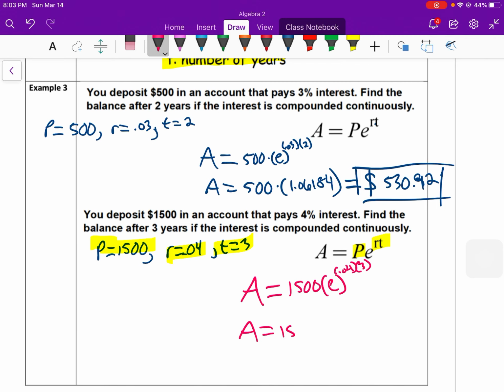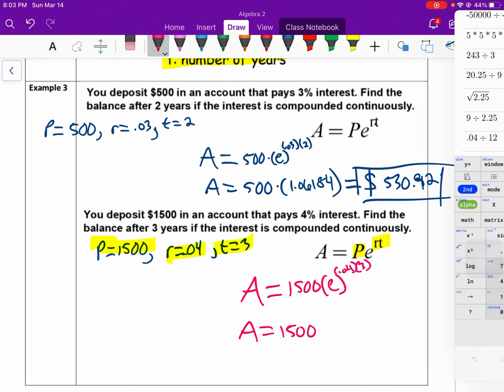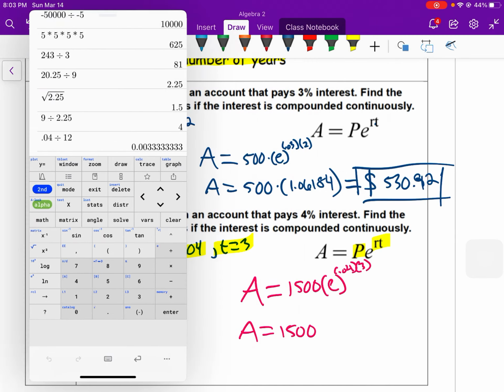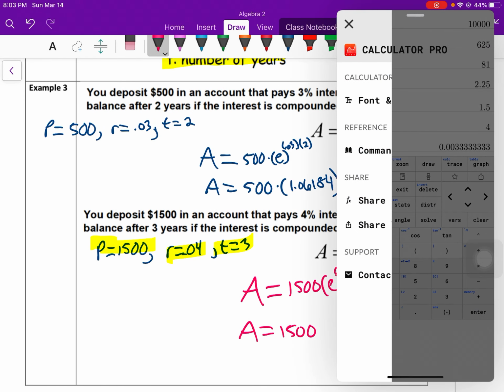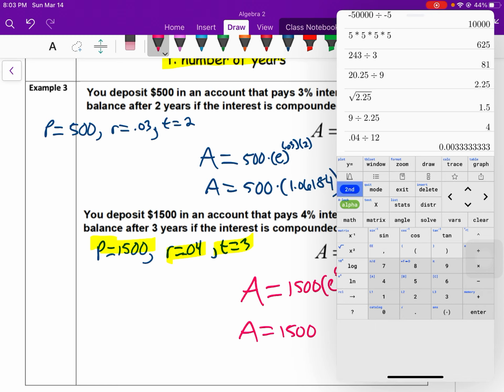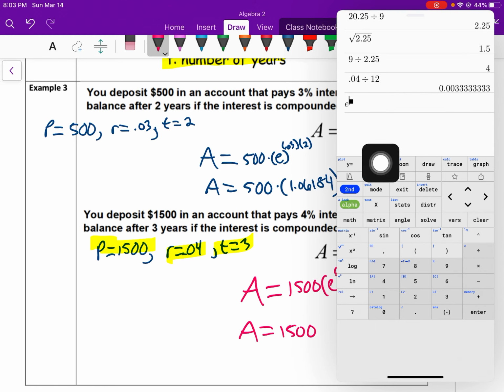So A equals 1500 times, I'm going to now do E to that power. E is right here. And see, it gives me the option to now be in the exponent. And we said it was 0.04 times 3 because T was 3.